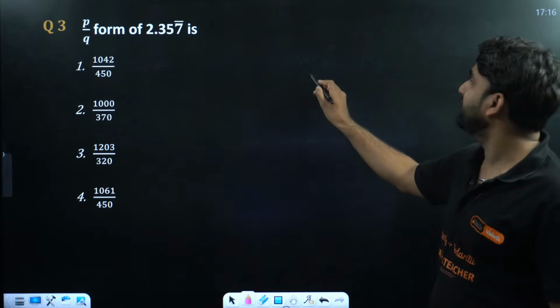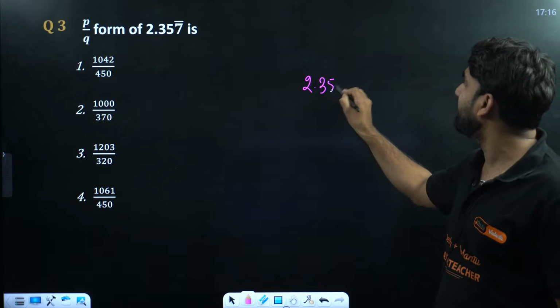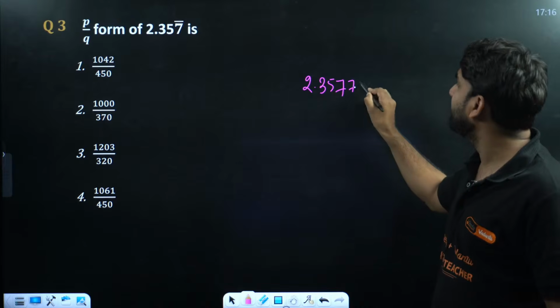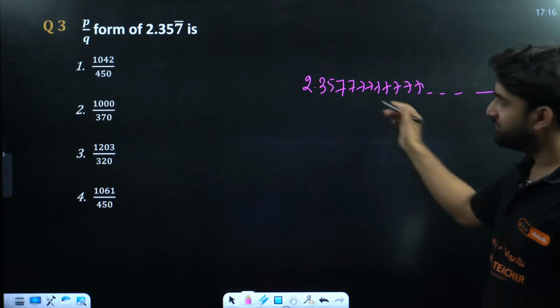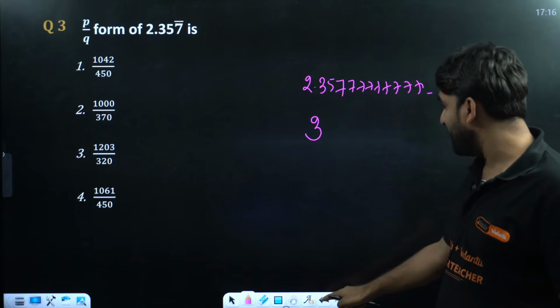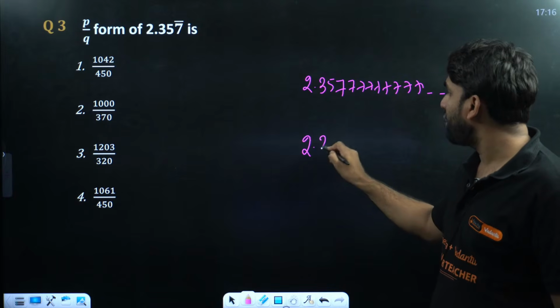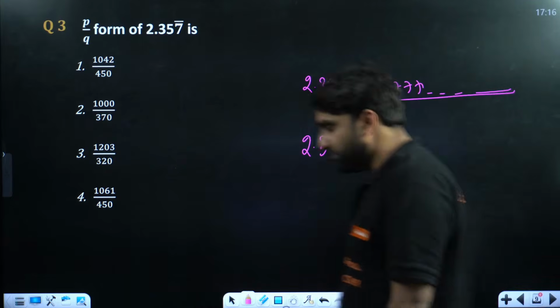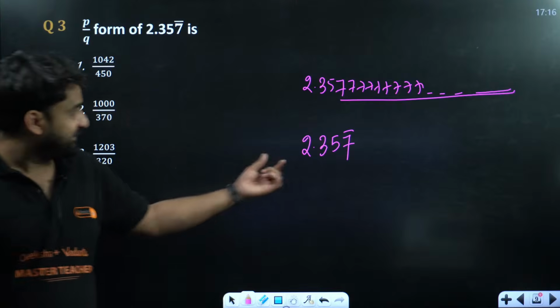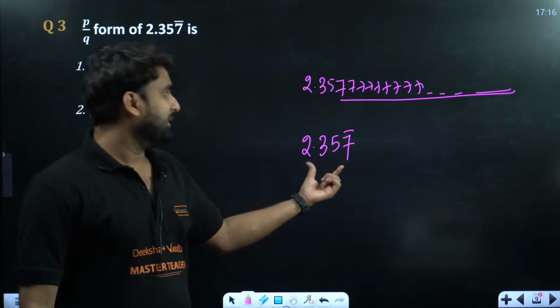Okay. Write the p by q form of 2.357 bar. It means that after the decimal there are 3 digits, 3, 5, 7, and 7 is under the bar. If 7 is under the bar, it indicates that 7 is continuously repeating endlessly till infinity. We can also write this as 2.357777 and so on, or in short, 2.357 bar. Why? Because 7 is continuously repeating.